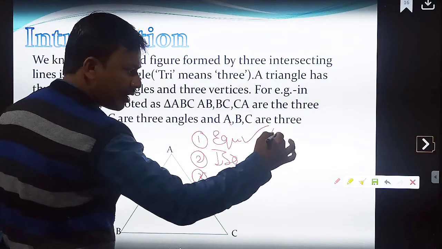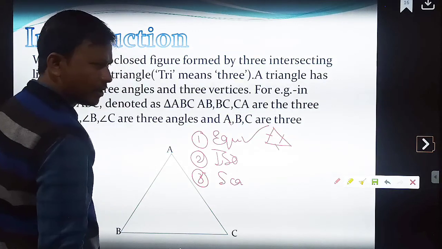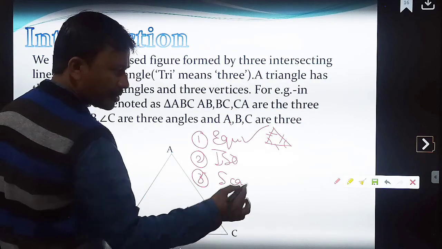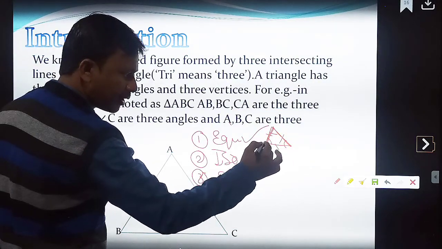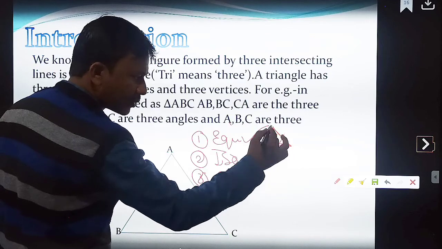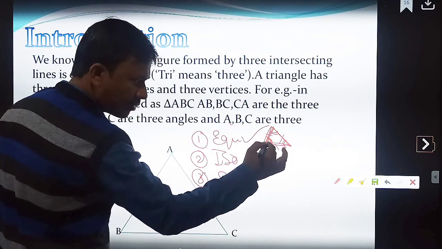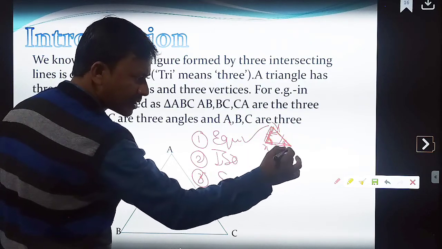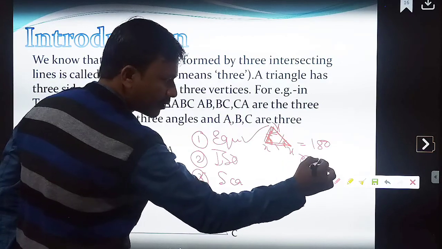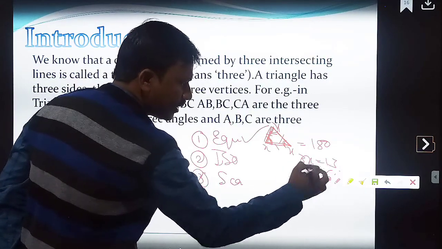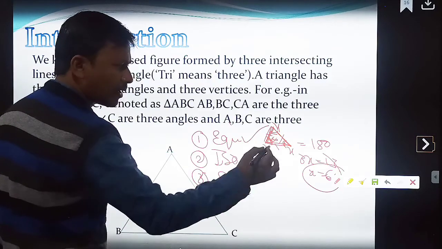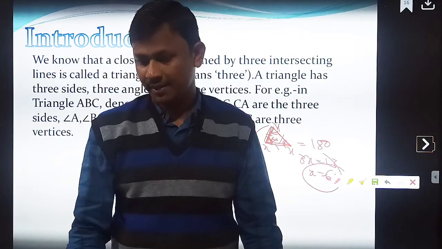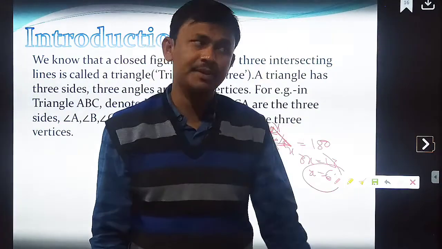If a triangle is having all sides equal, then all angles are equal to 60 degree, because the angles opposite to equal sides are equal. That is, A is equal to B, A is equal to C, B is equal to C. A equal to B equal to C, x plus x plus x is equal to 180 degree, 3x is equal to 180 degree, then x is equal to 60 degree. Therefore, all angles in an equilateral triangle are 60 degree. Correct? This is the basic of the 7th standard, not 10th standard, 7th standard basic.